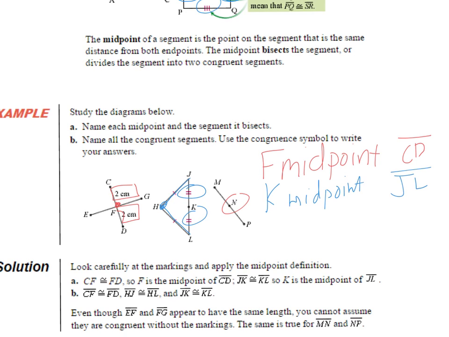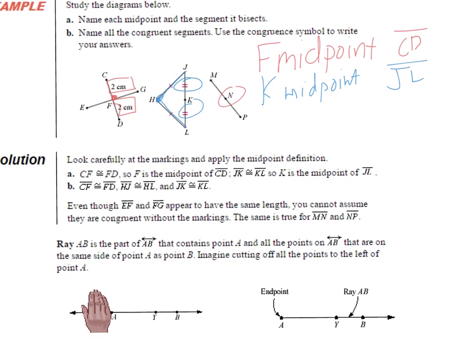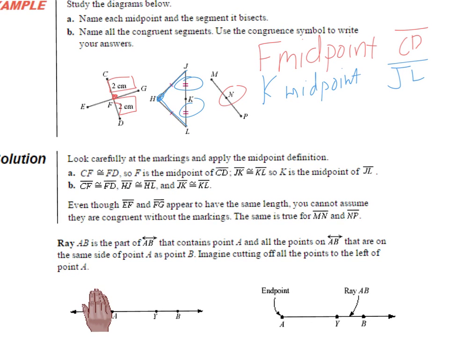So I cannot say that N is a midpoint. Letter B says name all the congruent segments and use the congruent symbol to write your answer. Here is the solution to part A and part B.